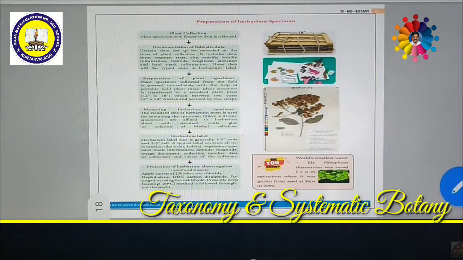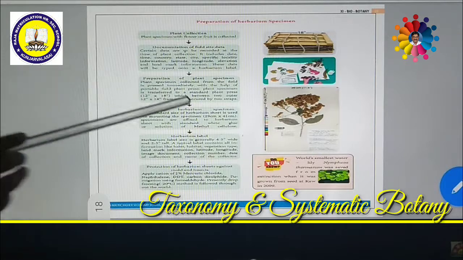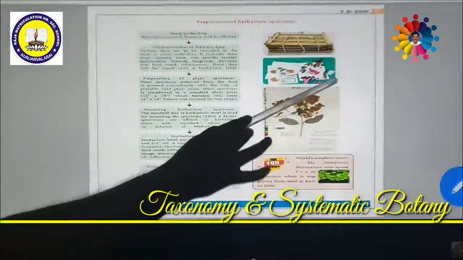Then this is to be done for more than 30 days. Thereafterwards, the complete water content present on the plant will be squeezed out. Then the plant will be dried. Then the plant will be ready to paste. So this is the herbarium sheet.